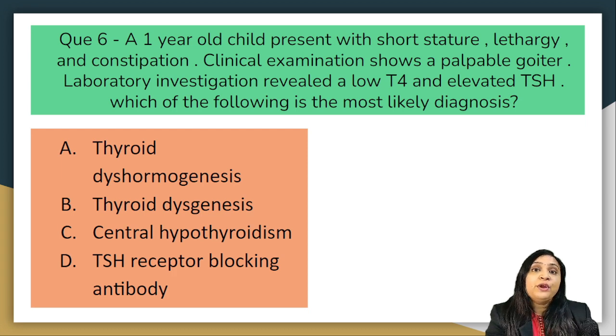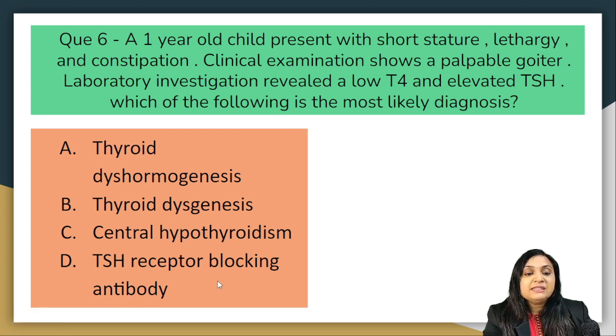Now we need to point toward the etiology. Here there is one important clinical clue, that is the palpable goiter. Thyroid dyshormonogenesis presents with a palpable goiter, while thyroid dysgenesis will not have a palpable goiter because there is no formation of the thyroid gland, so this cause is out. Central hypothyroidism is also a non-goitrous cause of hypothyroidism, as there is also a presence of other pituitary hormone deficiency.